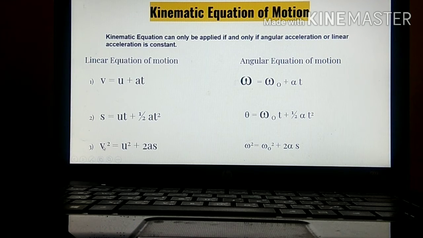Third equation of motion, v square equals u square plus 2as. Similarly, omega square equals omega 0 square, the initial angular velocity square, plus 2 alpha theta. Alpha is angular acceleration, and theta is the angular displacement.